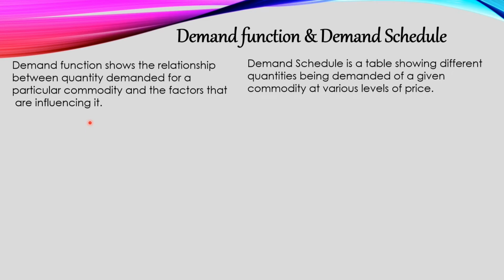Demand schedule is a table showing different quantities being demanded of a given commodity at various levels of price. Schedule means what? हम schedule कब बनाए? In office, people who work, they make a schedule of their day. That is, they are going to do this thing at this time. They have a meeting. They are going to conduct a meeting at this time. So basically, they are listing what they are going to do at what time in a particular day.